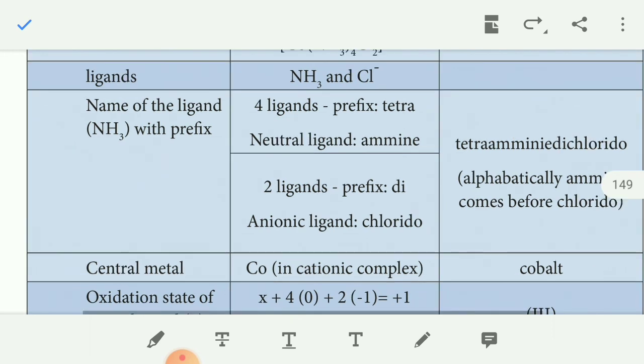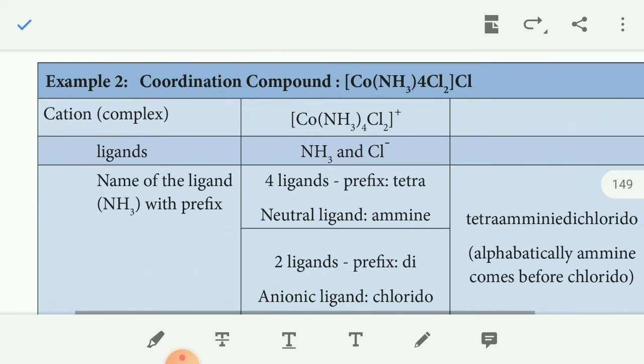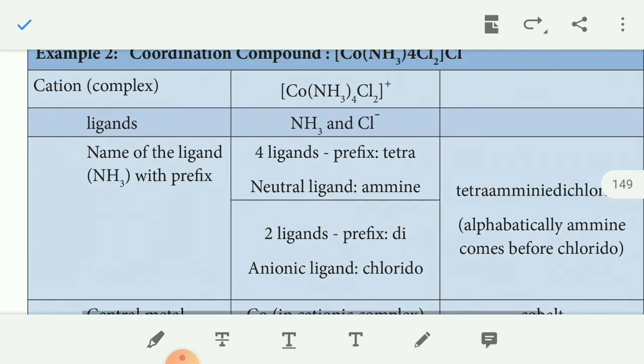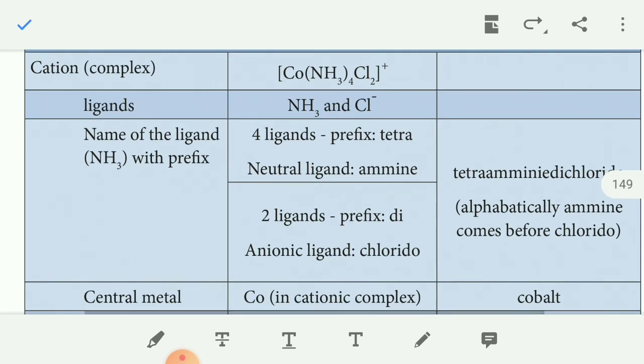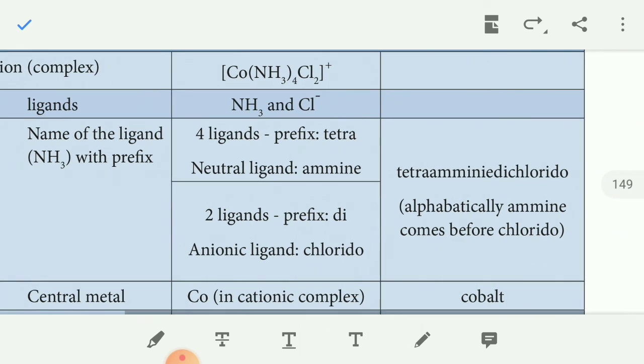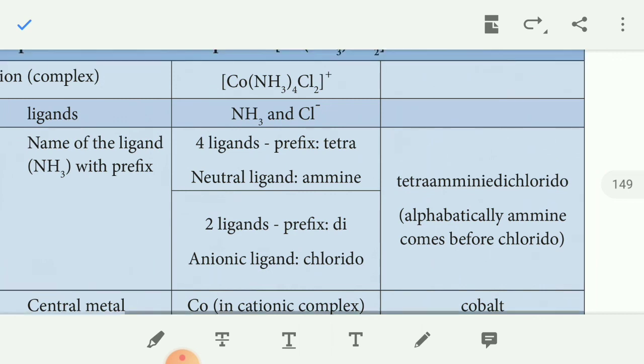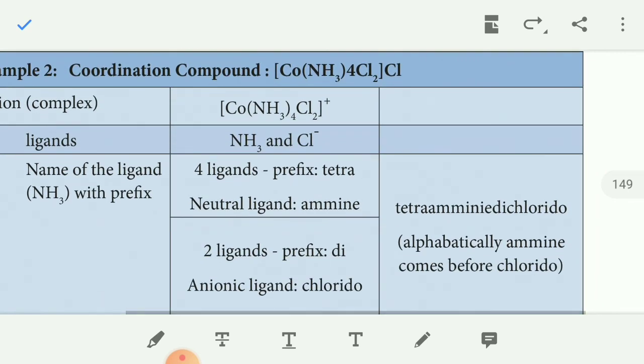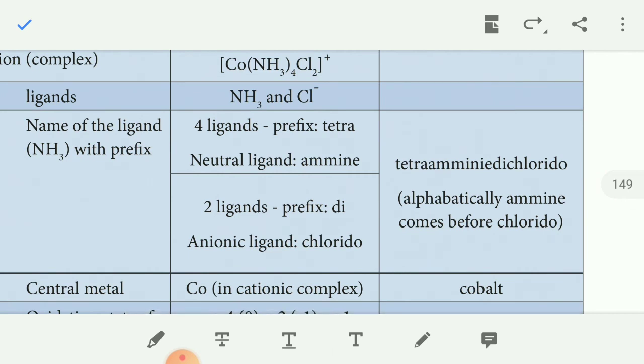Then 2 chloride ligands, so the prefix di. Cl is an anionic ligand, so chlorido. Why do we write tetraammine? Because there are 4 ammine. Why di? Because there are 2 chlorides. Why chlorido? Because it is an anionic ligand.